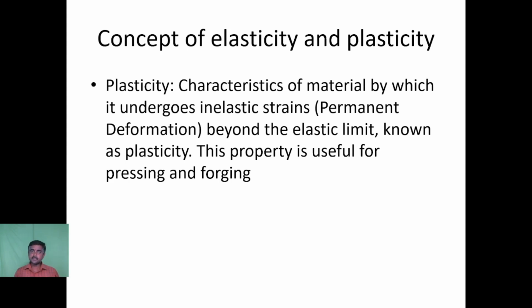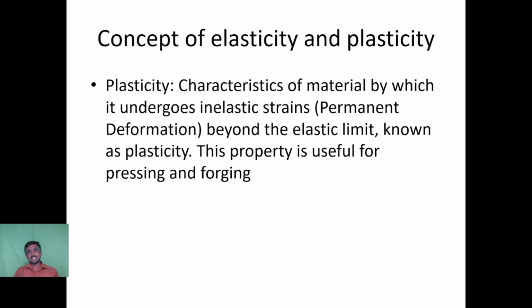The deformation we technically call a strain, and this results in permanent deformation. Permanent deformation means it will not come back to its original shape, whereas in elasticity, the material comes back to its original shape when the load is removed. This is the major difference between elasticity and plasticity.